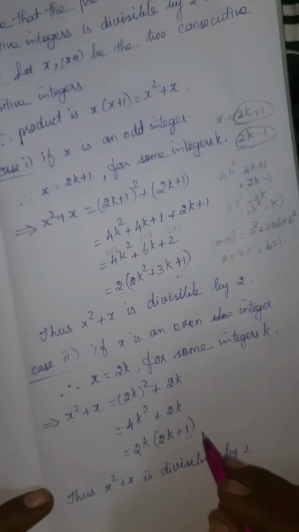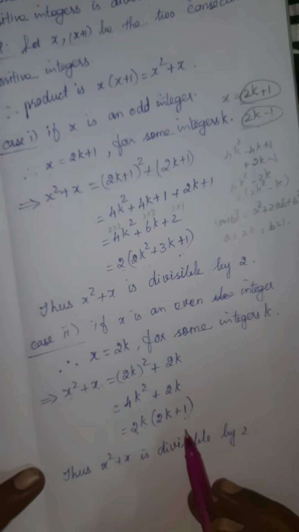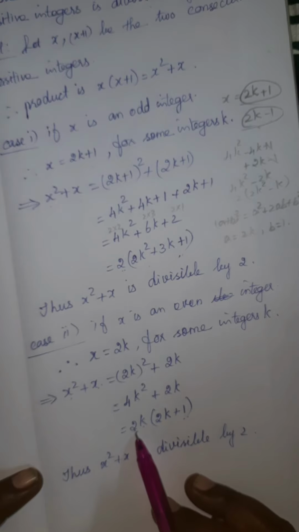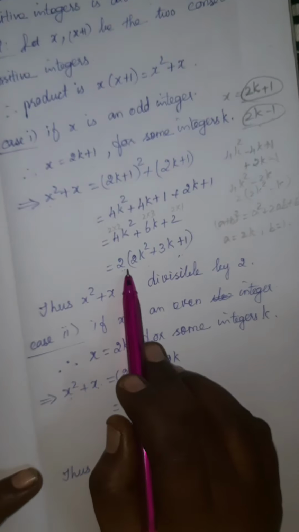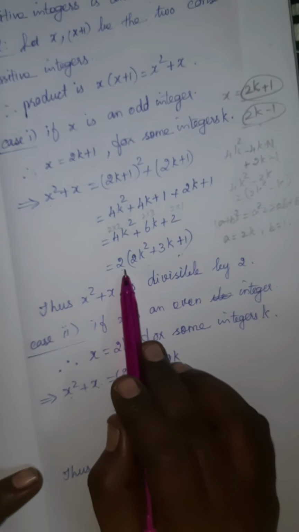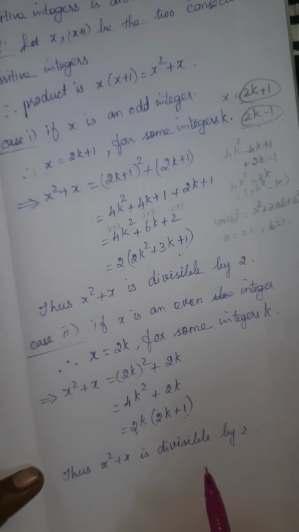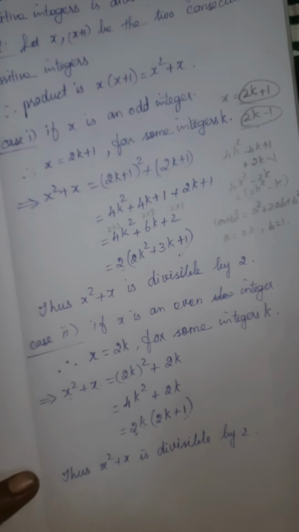Okay, if you get any remainder, we cannot write that way, but we are not getting any remainder. No, totally this value is the product with the 2. Here also we are getting this value, some value with the product 2. So totally these numbers are divisible by 2. So we can conclude the answer from both the cases.